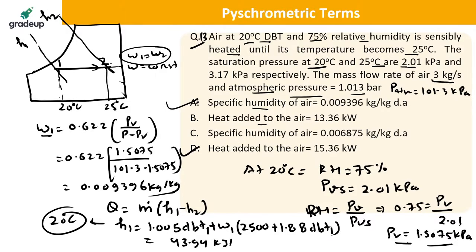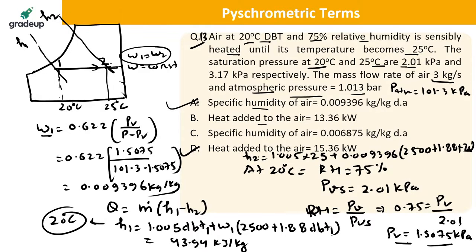Kilojoule per kg. And H2 will be equal to what? H2 is the same way, 1.005 into 25 plus specific humidity, which is the same, 0.009396, into 2500 plus 1.88 into 25.